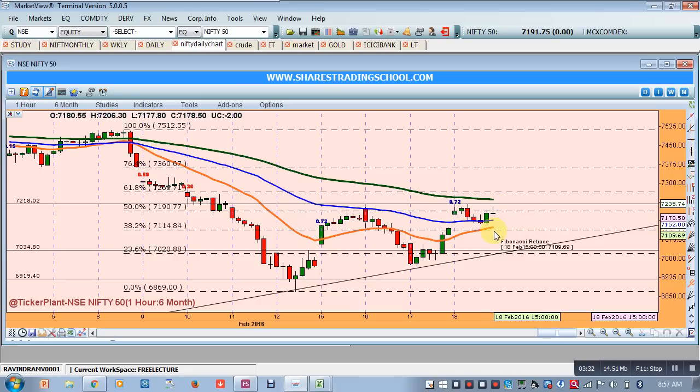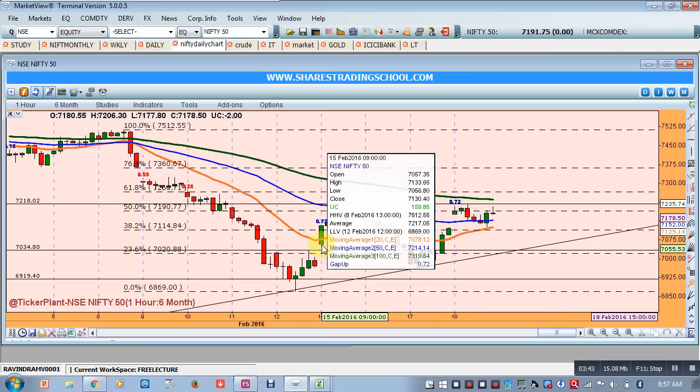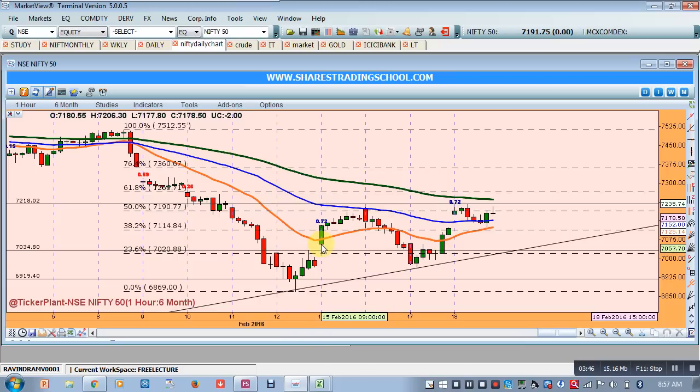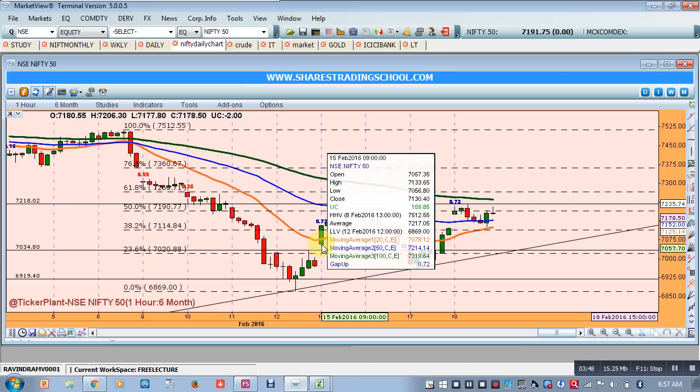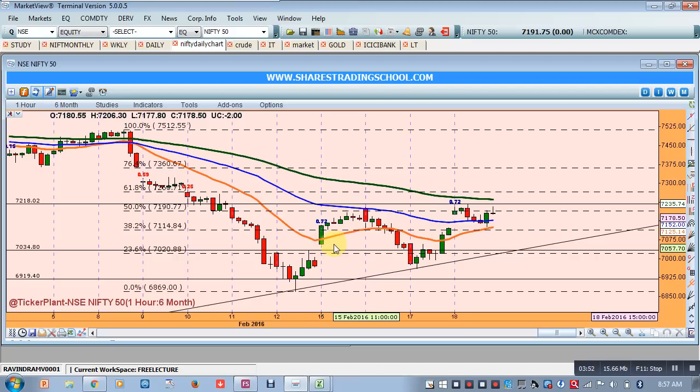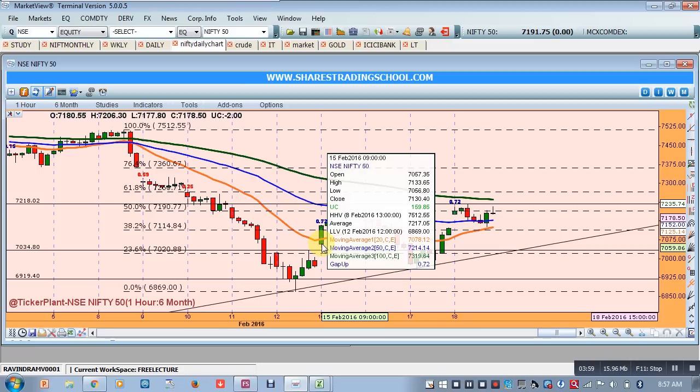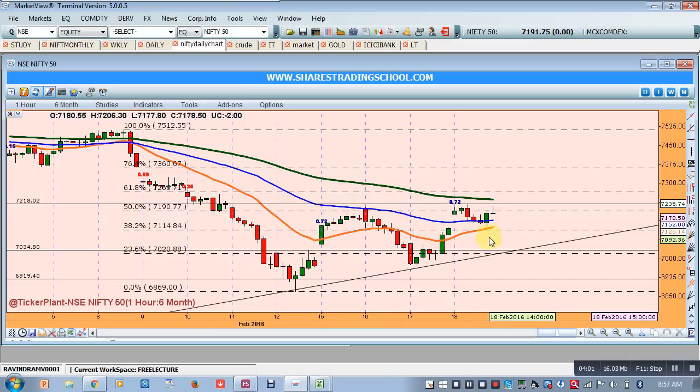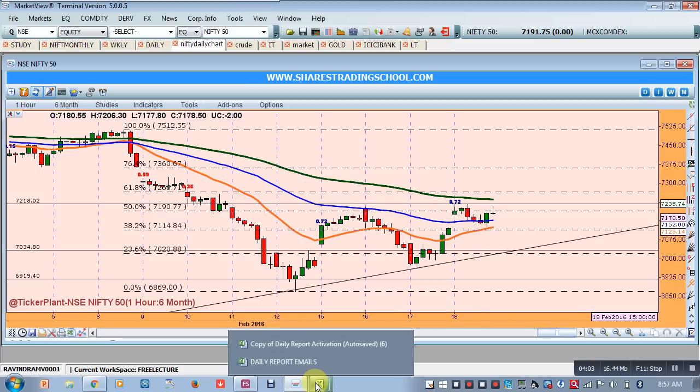If Nifty breaches the 7,115 level to the south, then we will keep our first target near this low, because there was a gap here. So we can expect Nifty to take support at 7,060. If Nifty breaches 7,115, then our target will be 7,060. So this is our probable trend.